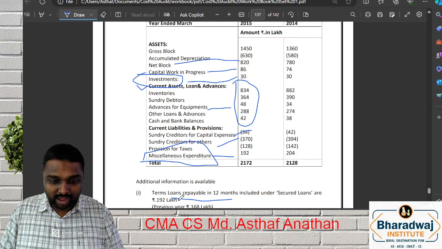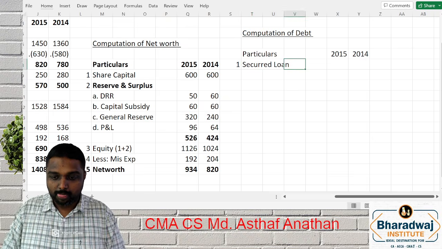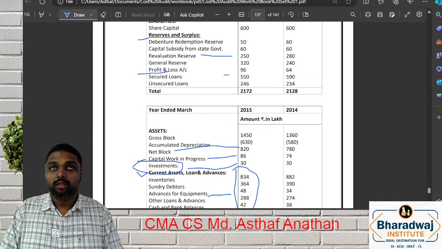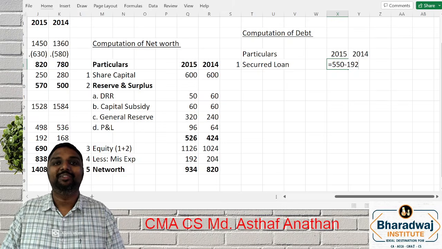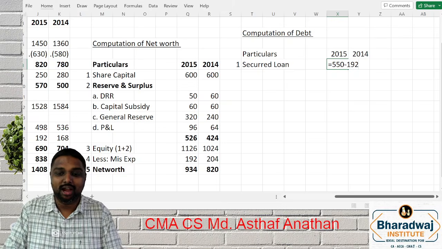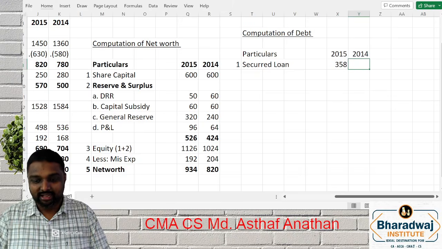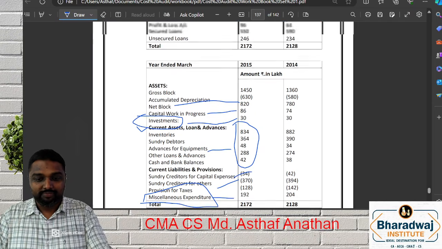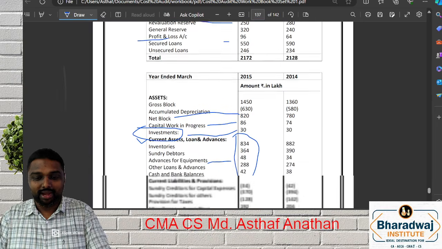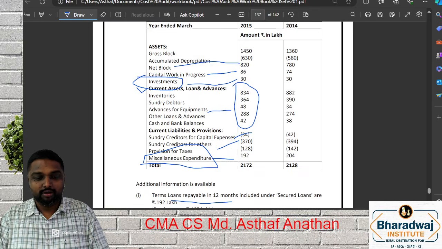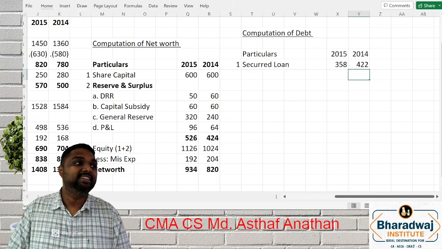So your amount is 550 minus 192, you will get 358. Similarly here, we have 590. We have to minus the previous year amount, which is none other than 168. You'll get the secured loan.